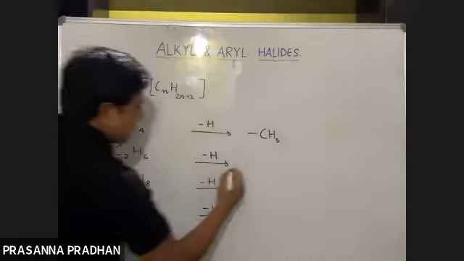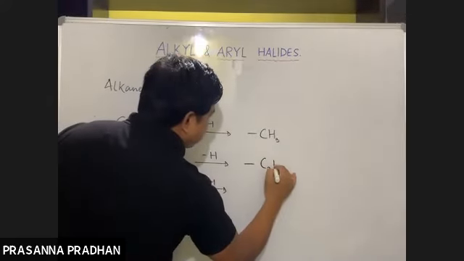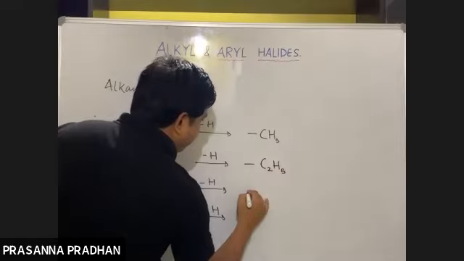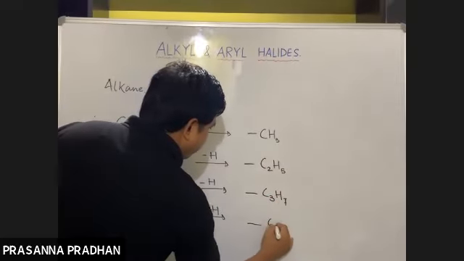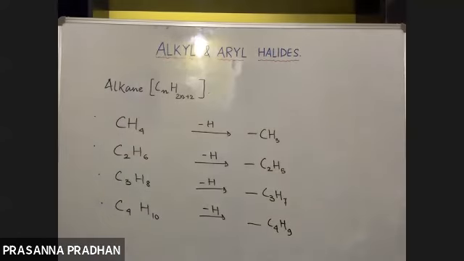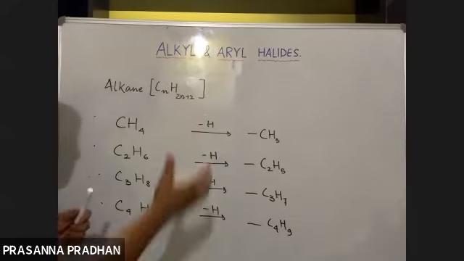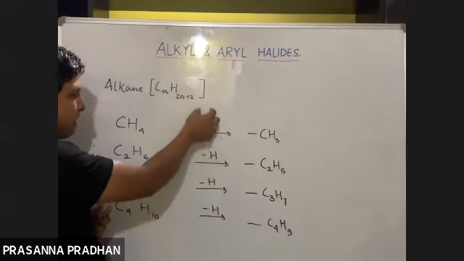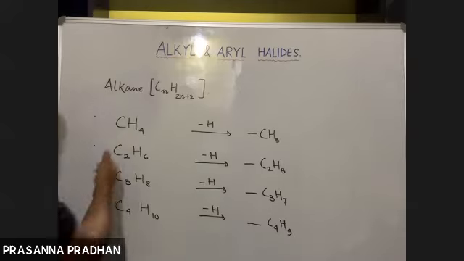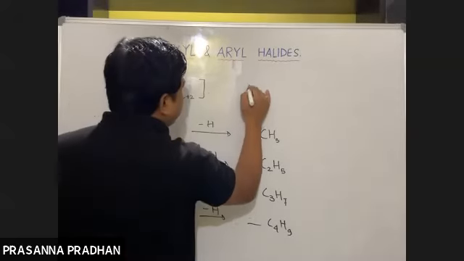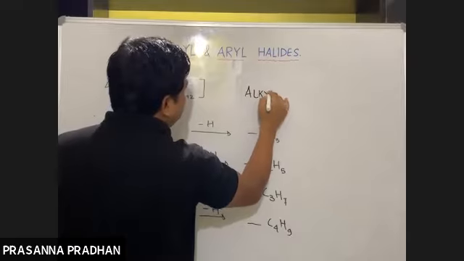If I remove a hydrogen from here, what do I get? I get C2H5. If I remove a hydrogen from here, I get C3H7. If I remove a hydrogen from here, I get C4H9. The groups of atoms which we get by removing a hydrogen atom from an alkane are known as alkyl groups.